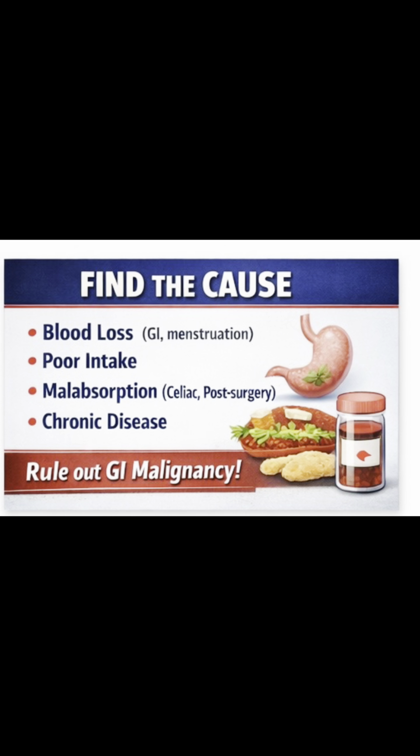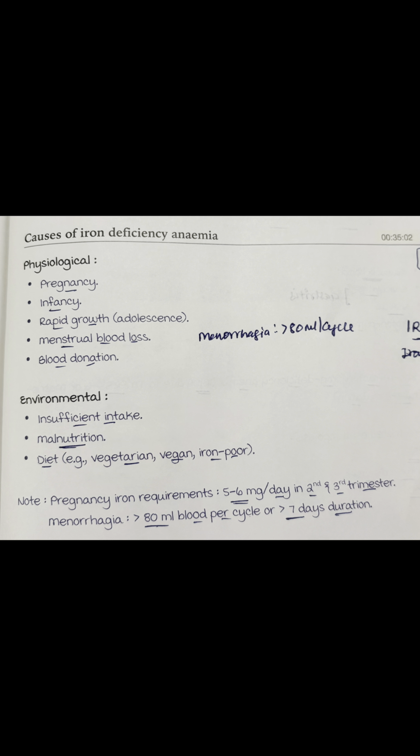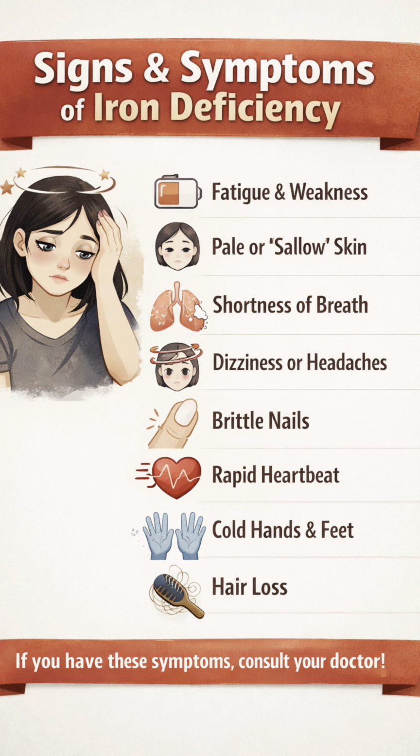Now, what are the causes for iron deficiency anemia? It may be due to physiological or environmental causes. Physiological causes like pregnancy, infancy, rapid growth phase in adolescents, especially in growing females. It may be due to menstrual blood loss or blood donation. Now, coming to the environmental causes, it may be due to insufficient intake, malnutrition, or diet like in vegetarian, vegan, or iron poor diet.